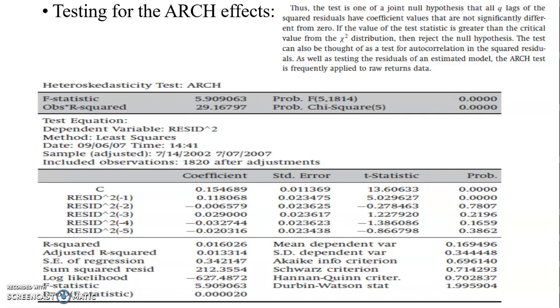This means there is heteroscedasticity, and therefore a presence of ARCH effect, so we have to estimate an ARCH model. I'll illustrate this in the demonstration of how to estimate the ARCH model. So this is the theoretical aspect of the ARCH model.